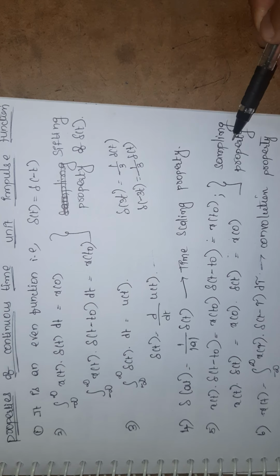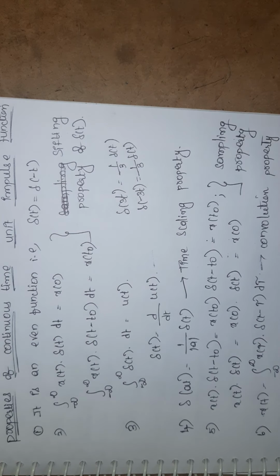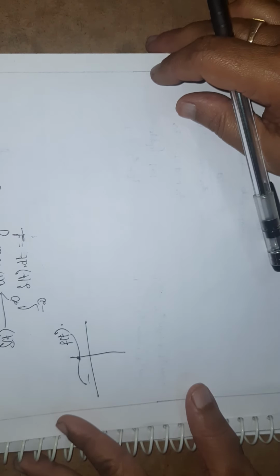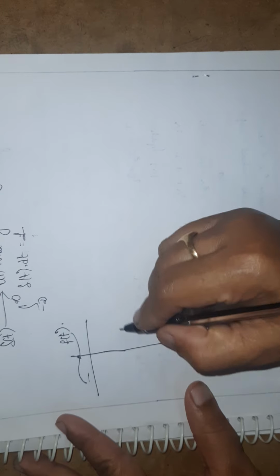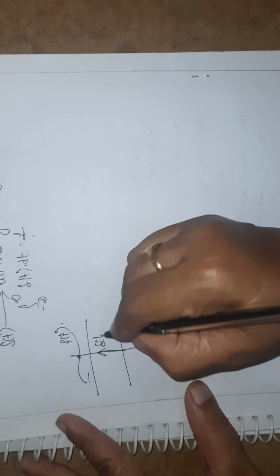Next we will see the sampling and shifting property clearly. Just consider a function like this. This is known as f of t. Next I am considering this is del of t.